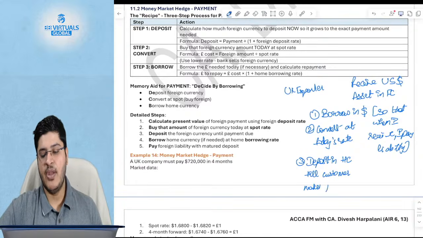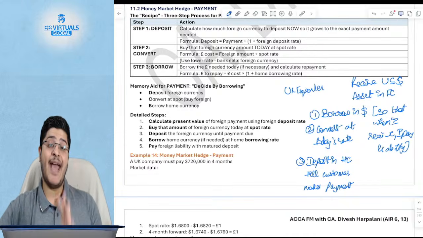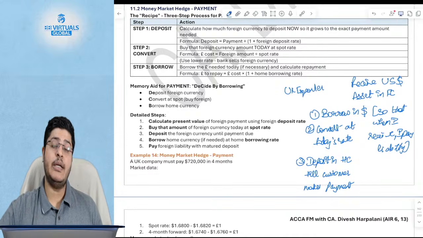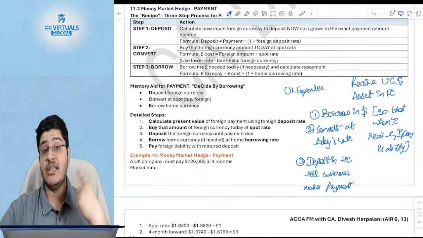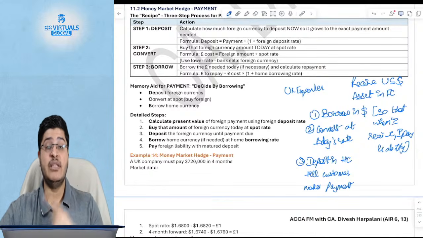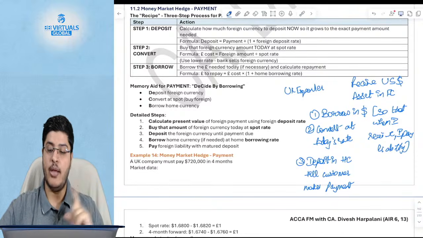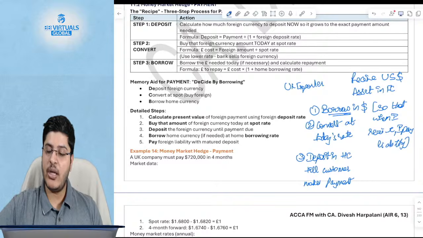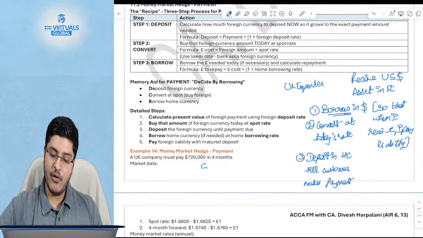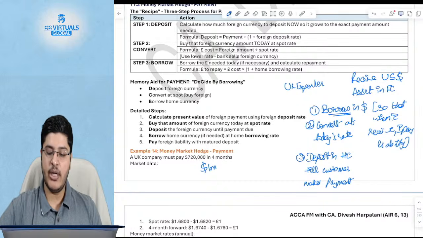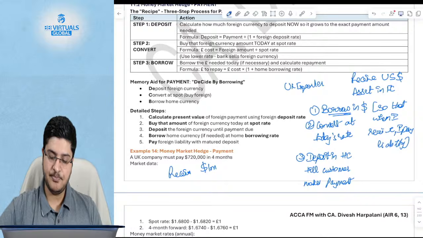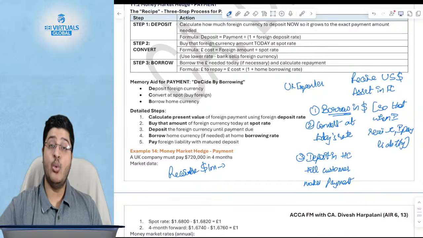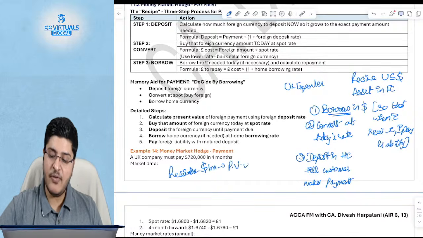Now what happens? You will say, I will compare the actual receipt, including the interest on this deposit, with what I would have received from the forward contract. Okay. Now, the nuance here is, what amount do you want to borrow? Let's say if your receivable was 1 million, what is the amount that you borrow? You will borrow the present value of this 1 million.